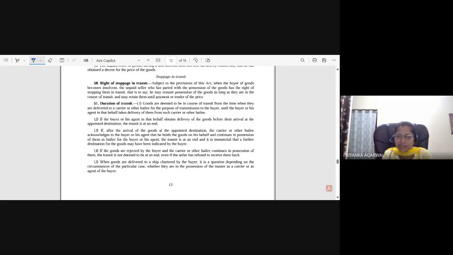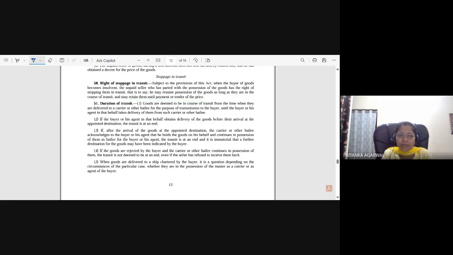We have just discussed that if the goods are in transit and the buyer becomes insolvent, then the seller has the right to stop the goods in transit. And once he has stopped the goods in transit, he may resume the possession of the goods and retain them until the payment or tender of the price. When he is retaining them, that is the right of lien.